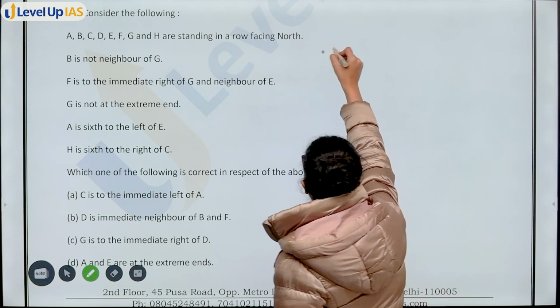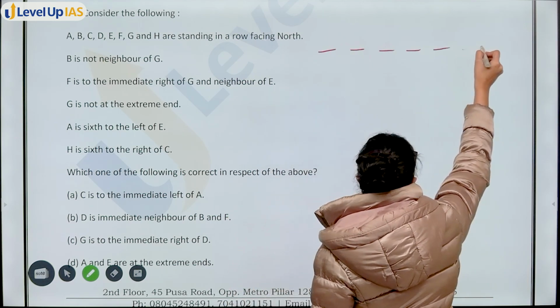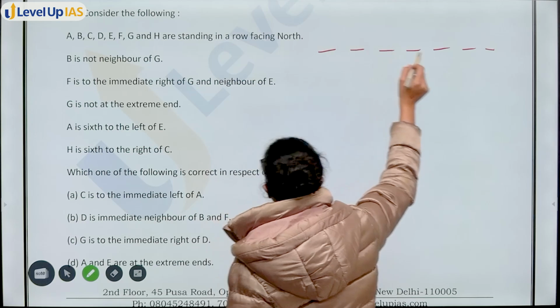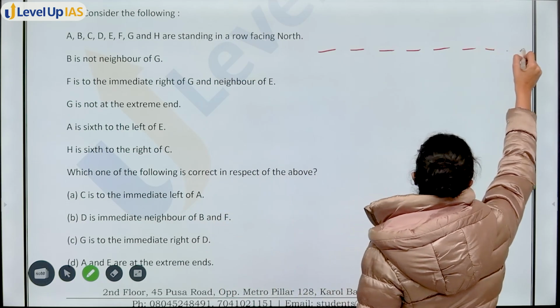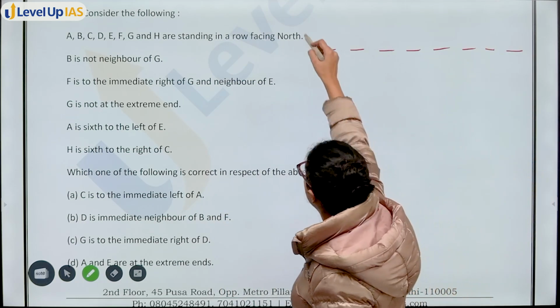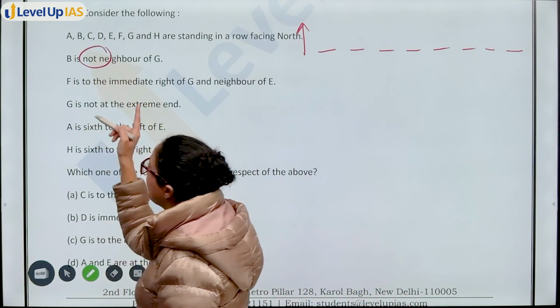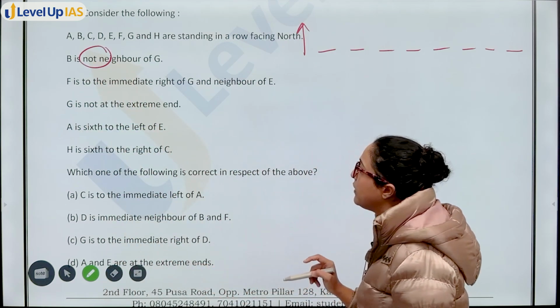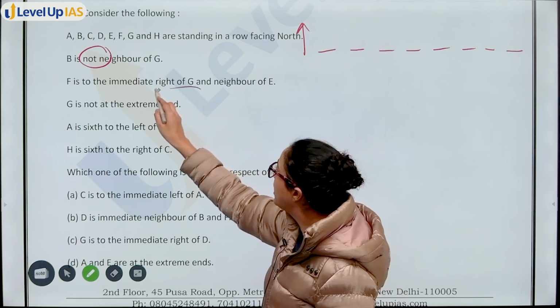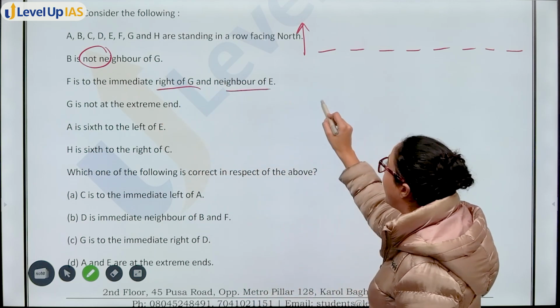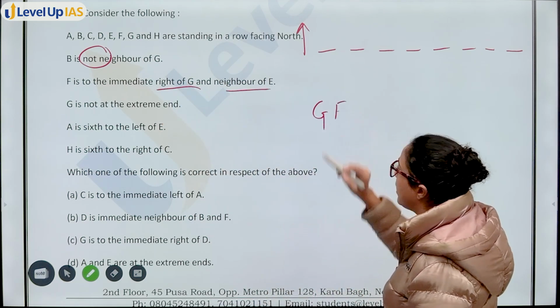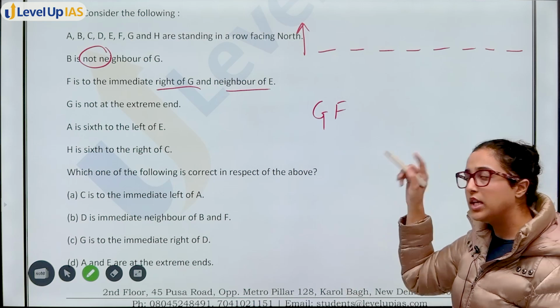So firstly, let's just make 8 blanks. They are facing north. B is not the neighbor of G. So we will not start with this. F is to the immediate right of G and neighbor of E. That means G के immediate right में F है. Also F E का neighbor है.